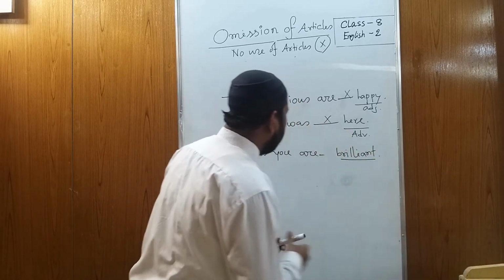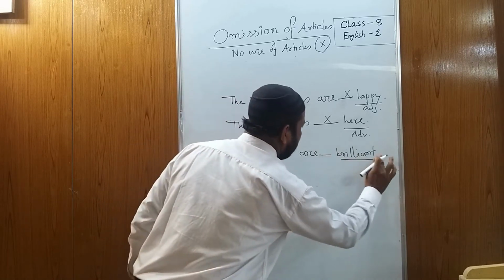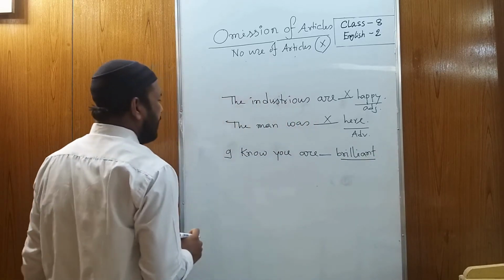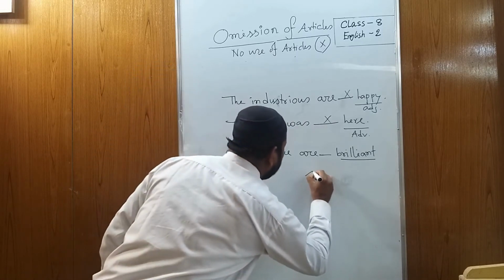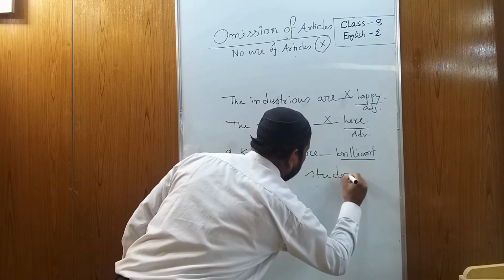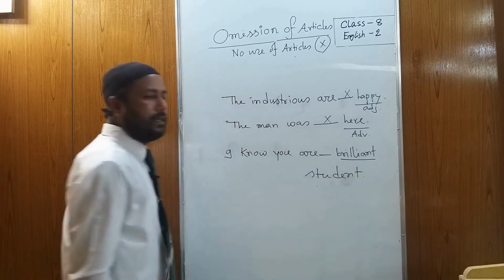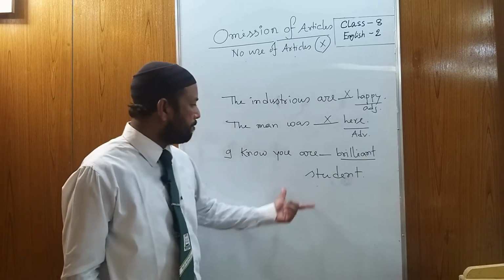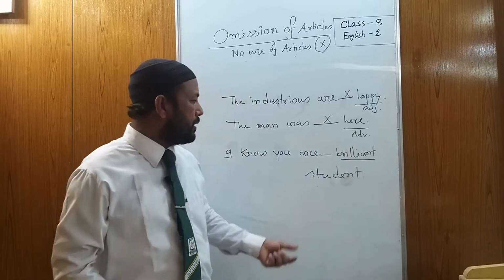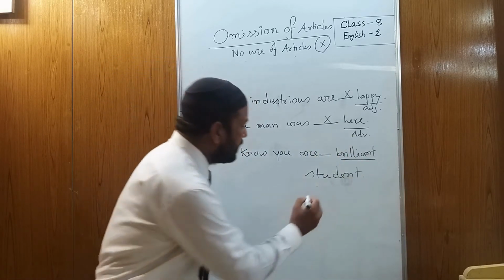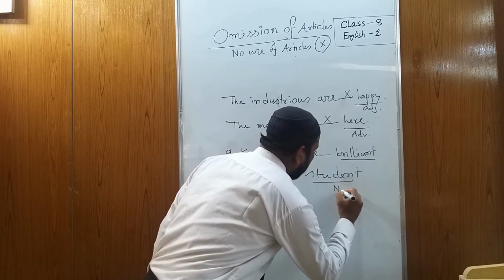But if I extend the sentence, dash here, I know you are a brilliant student. Then full stop. Brilliant is not the last word. Here the other word is student. Student is a noun.